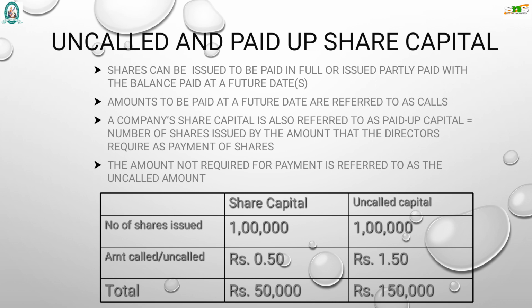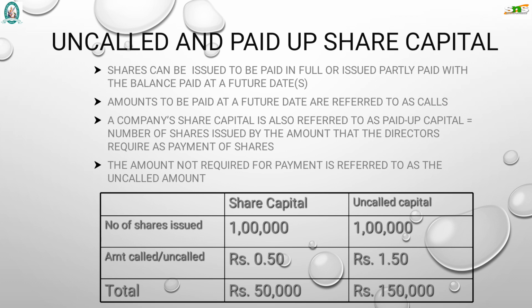If all the 1000 shares are allotted to him, next he has to pay the allotment money of 2 rupees. So again he has to pay 2000 rupees, that is 1000 shares into 2 rupees as allotment money. Next, after 1 year or 6 months or when the need arises, the company will make the intimation to the shareholders to make the first call. If the amount is 2 rupees, again they have to pay 2 rupees. This is called the amount to be paid at future dates, or calls.